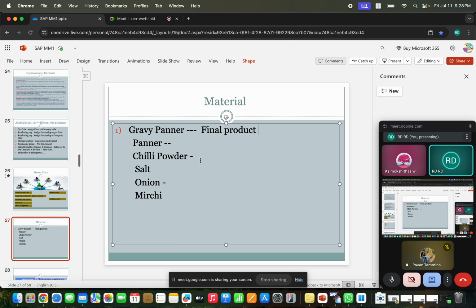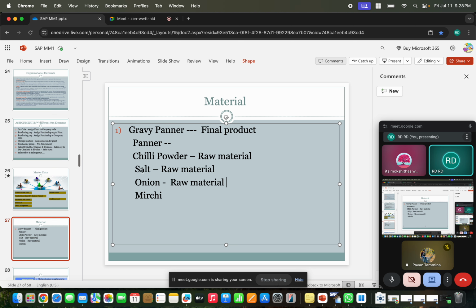The chili powder is a component which we use as an ingredient, so let's assume it is a raw material. The salt again is a raw material, and onion is also a raw material.